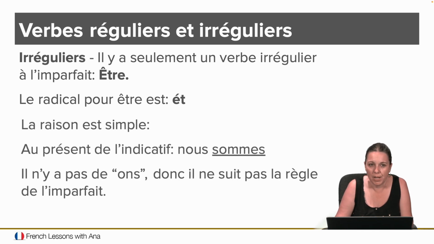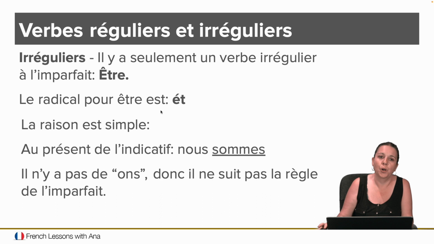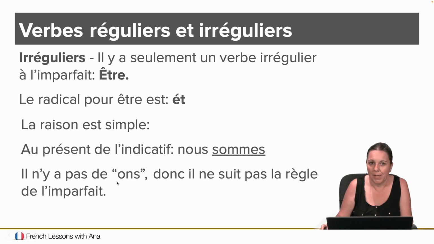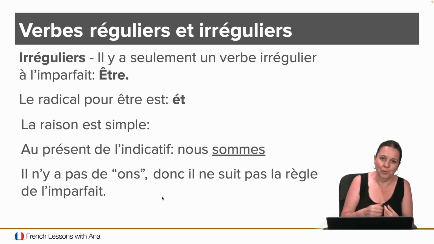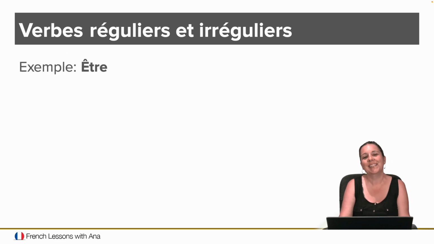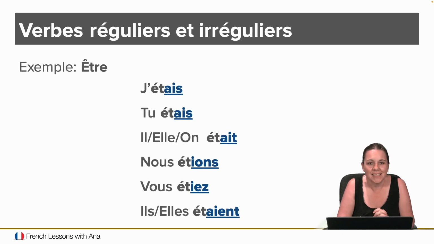They never, ever change. So here you go. The reason why we have this être is very simple. Because in the present tense, présent indicatif, the verb être is nous sommes. There's no ONS. Il n'y a pas de ONS. Donc, il ne suit pas la règle de l'imparfait. It does not follow the rule. It makes him a bad guy. He doesn't follow the rules, okay? But it's easy because the endings never change.